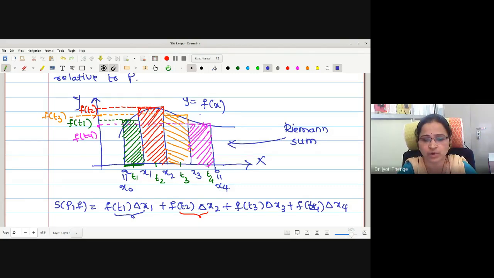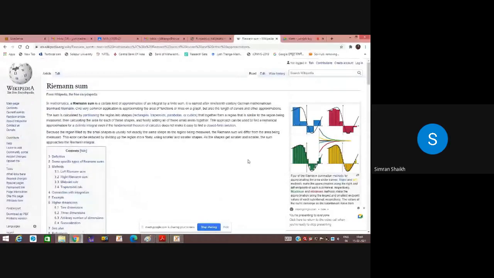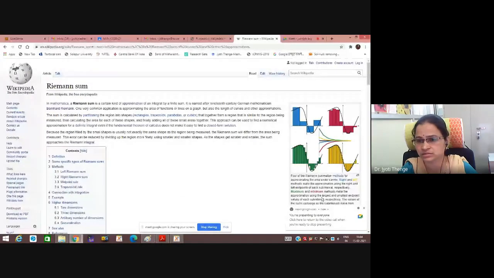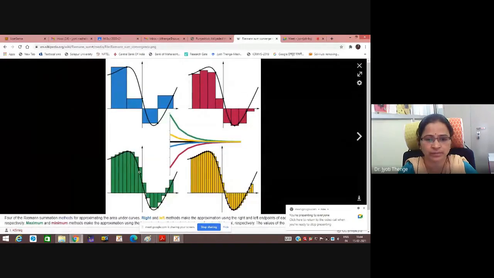Okay. I will show you this on the internet, on Wikipedia. The animation will help you to understand. Let me share my screen. Is the screen visible to everyone? Yes, ma'am. Now just look at this. This is the Riemann sum. Some area is above the curve, some area is below the curve. This is just like a combination.